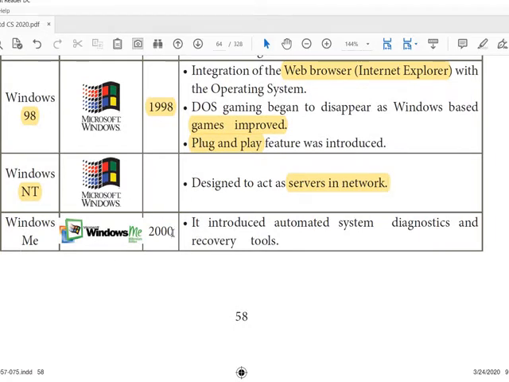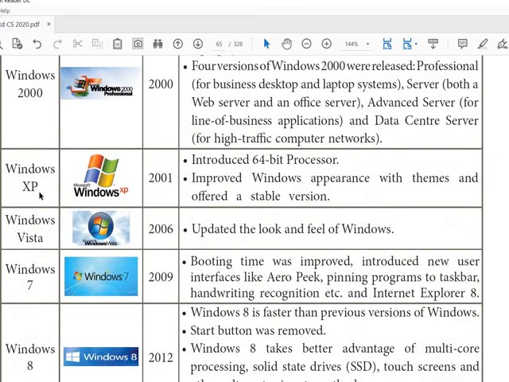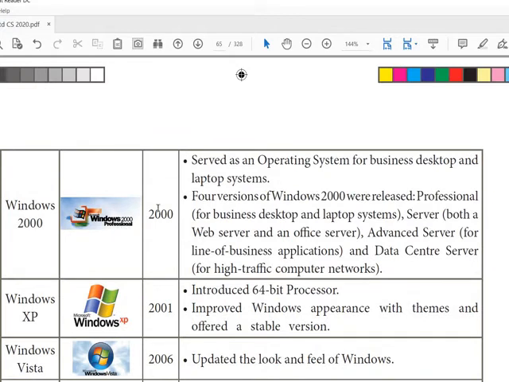Then Windows Me, 2000. In the year 2000 it is labeled as Windows Me. It introduced automated system diagnostics and recovery tools. Next, Windows 2000 Professional in the year 2000. Served as an operating system for business. Four versions of Windows 2000 were released.